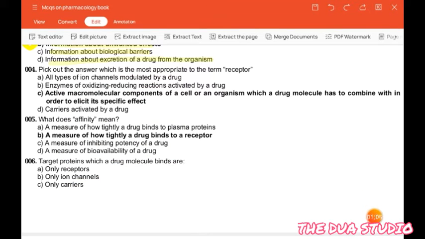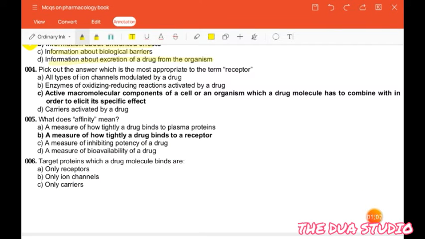The next question is: pick out the answer which is the most appropriate to the term receptor. All types of ion channels modulated by a drug, enzymes of oxidizing reducing reactions activated by a drug, active macromolecular component of a cell or an organism which a drug molecule has to combine with in order to elicit its specific effect, carriers activated by the drug.